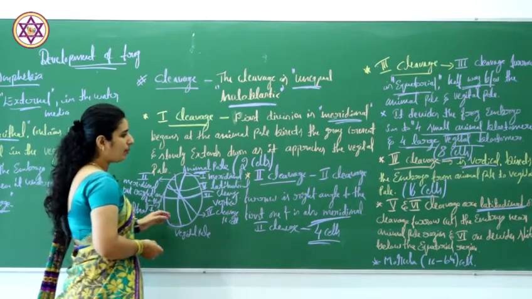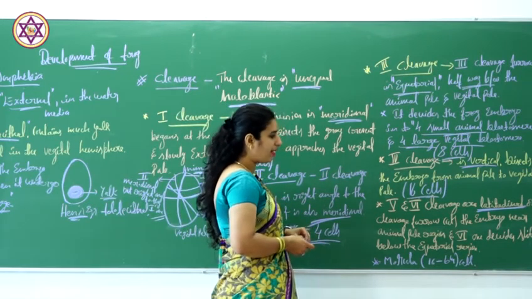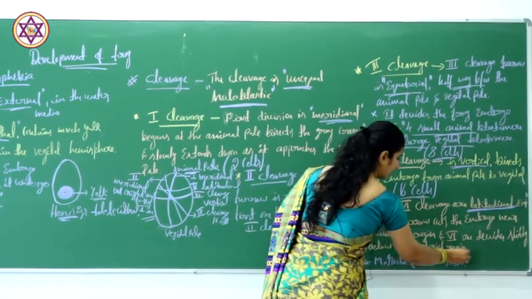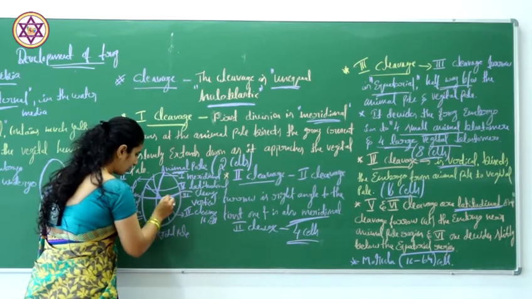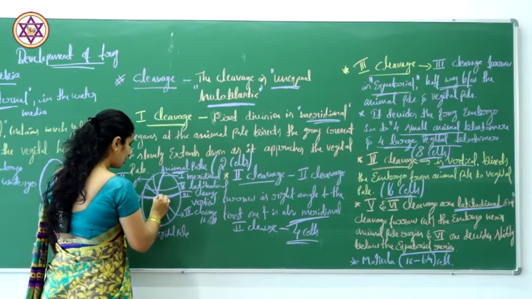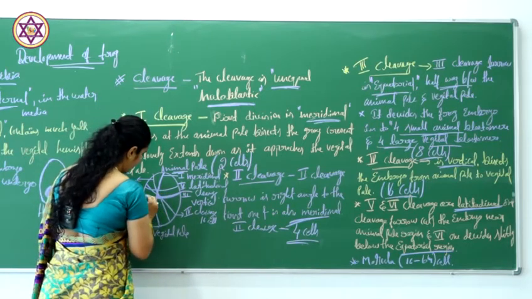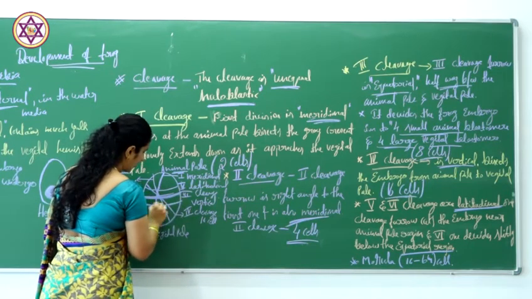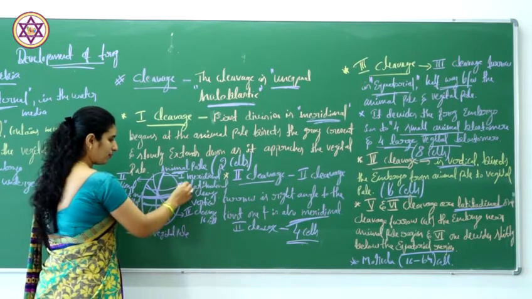Coming to the sixth cleavage, the sixth one divides slightly below the equatorial region. As I told you before, this is the equatorial region, so just below this equatorial region we can see the sixth cleavage. This is the sixth one, and this is the fifth one.